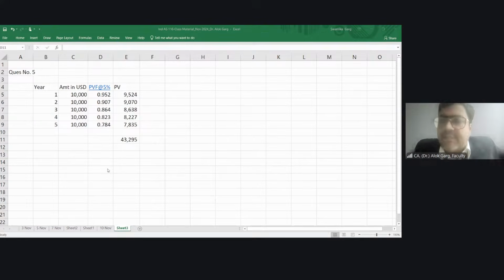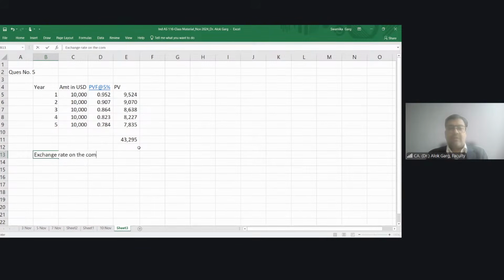But my functional currency is INR. What should I do now? What is my exchange rate on the commencement date? I need to convert it, right? The exchange rate on the commencement date is 68.